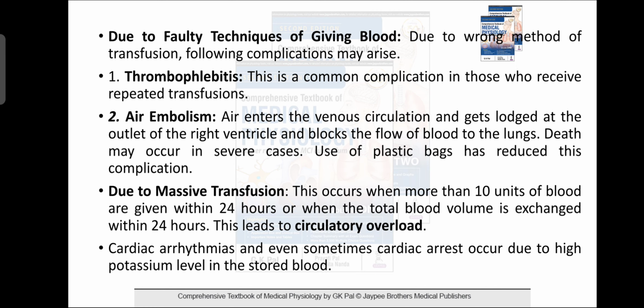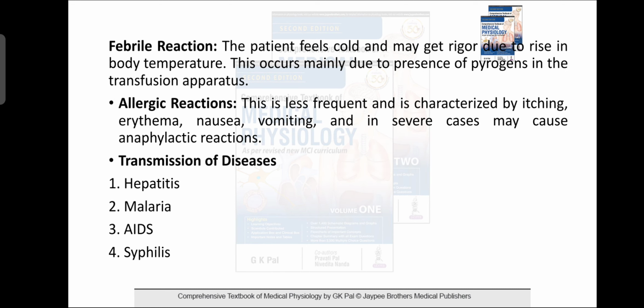Massive transfusion: when more than 10 units of blood are given within 24 hours, the total blood volume is exceeded, which leads to circulatory overload. Cardiac arrhythmias and even sometimes cardiac arrest occur due to high potassium level in the stored blood. So these are the faulty techniques of giving blood. In these, complications arise: thrombophlebitis, air embolism, circulatory overload, cardiac arrhythmias, hyperkalemia, cardiac arrest. Febrile reaction.